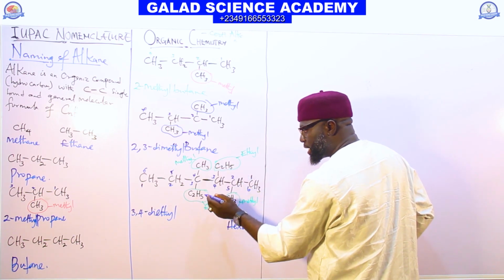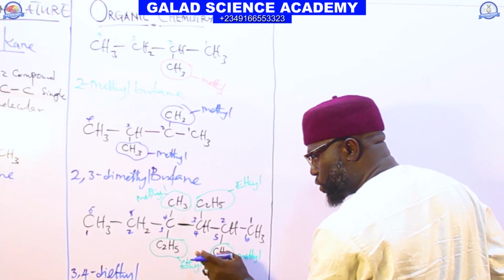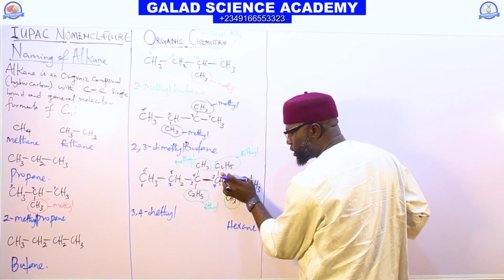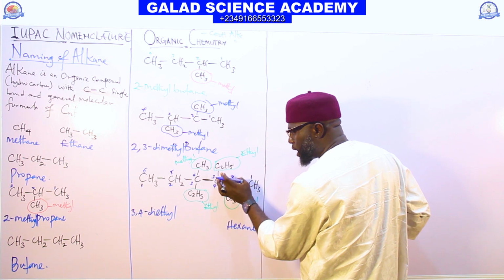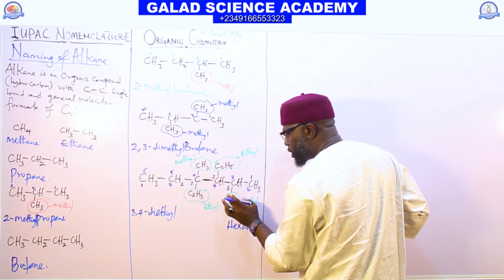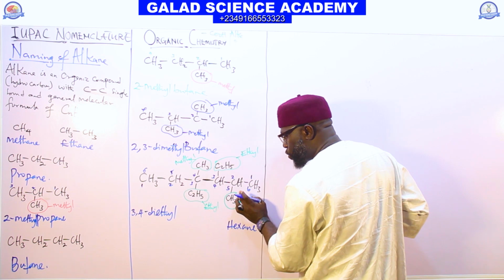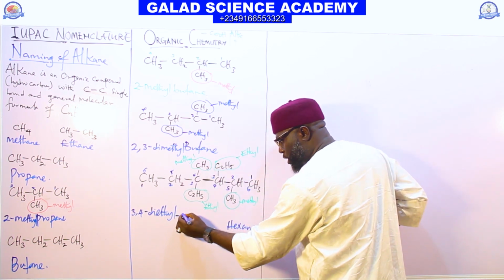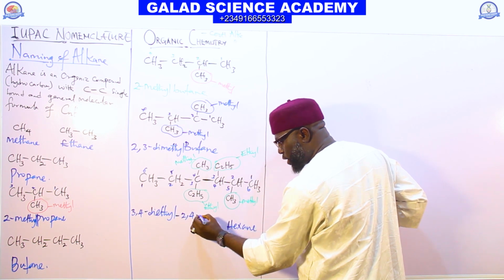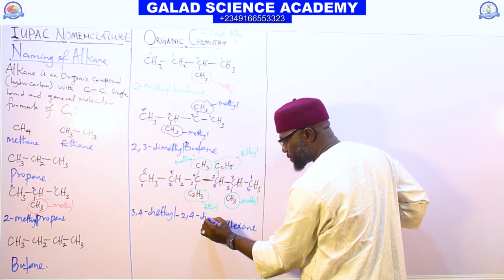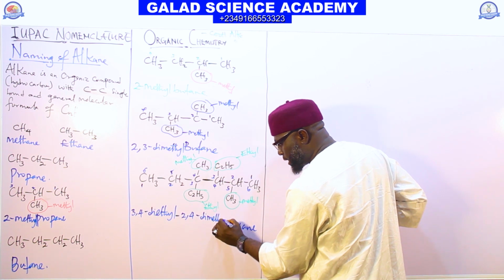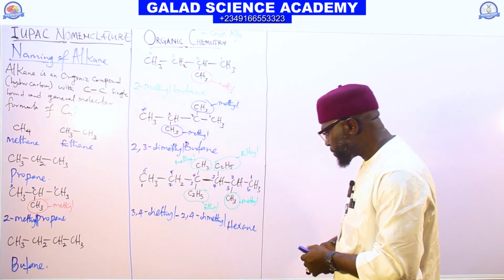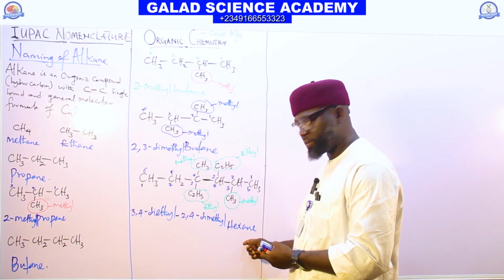We have methyl. Here it will be 2, 4. It will now be 2,4-dimethyl, and hexane.